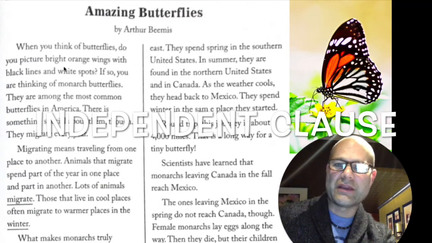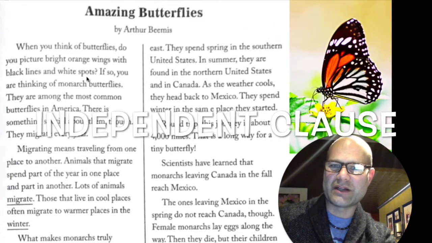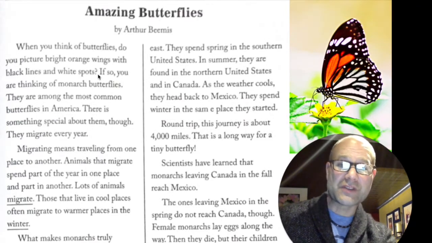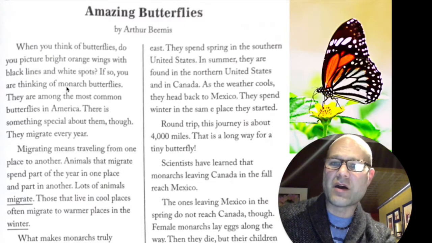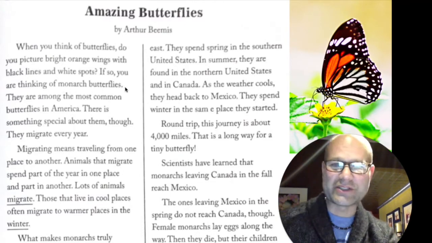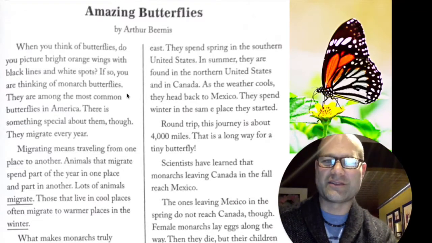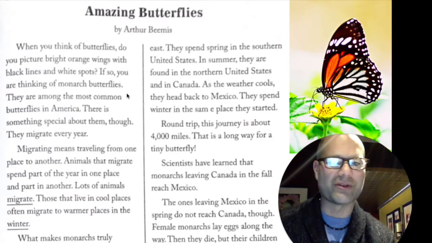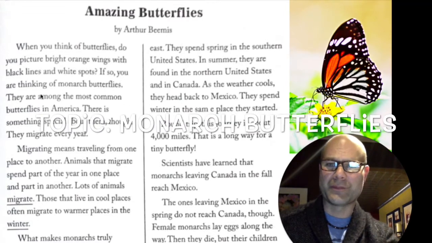Do you picture bright orange wings with black lines and white spots? If so, you are thinking of monarch butterflies. So the author immediately answers the question, and we are now on board. This is the topic of this article.